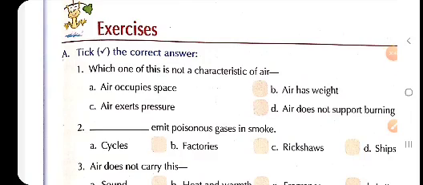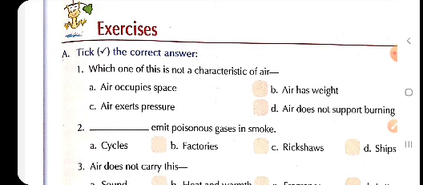So children, question number A, that is tick the correct answer. Which of the following is not a characteristic of air? Here we have 4 options. Option A is air occupies space.